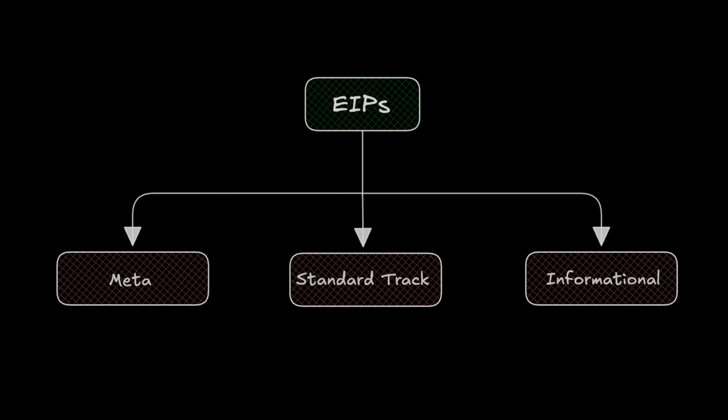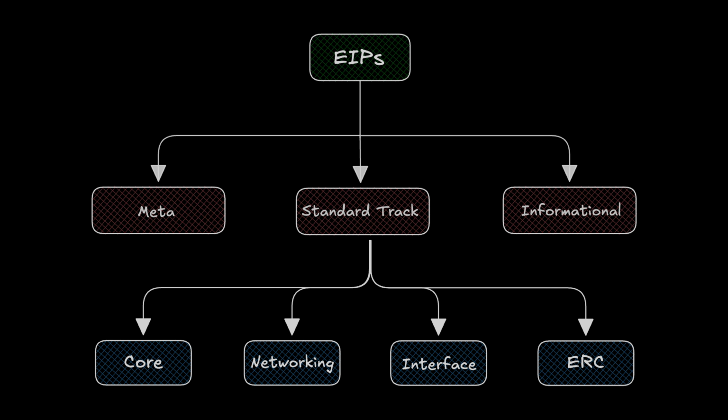Types of EIPs. There are mainly three types: standard track EIPs, meta EIPs, and informational EIPs. Standard track EIPs. This refers to any modifications that happen on the network protocol or any existing proposed standards or anything that affects the interoperability of application in Ethereum. This is further divided into core, networking, interface, and of course ERC.